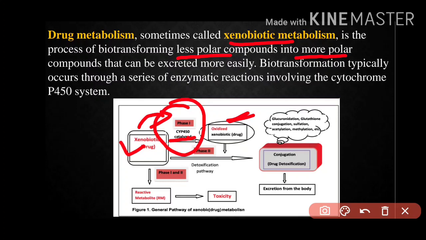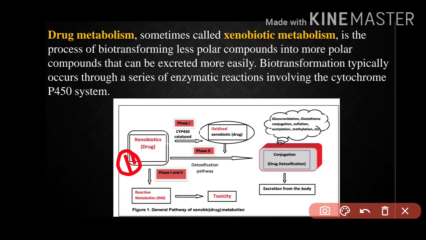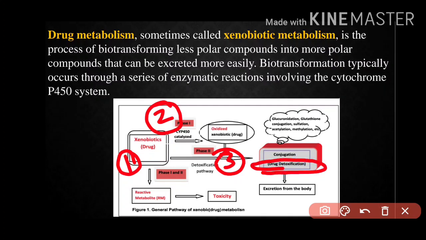So phase 1, after that it is being oxidized. So remember, phase 1 CYP 450, again xenobiotic drug. After that phase 1, the second step, and after that it is phase 2. That's it. And after phase 2, it will become drug detoxication. That means drug will be free of toxins, and after that excretion will take place. Now what is this? If the drug is very reactive, it will lead to toxicity. That's it. This is the general pathway of xenobiotic drugs.